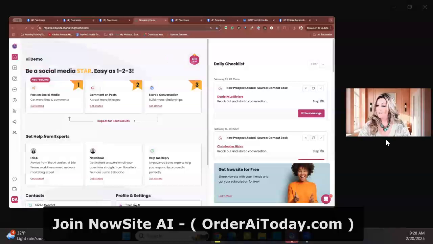Okay, so the AI suggests the best next step based on the prospect. It recommends the perfect message to move the sale forward, and it guides you step by step so you always know what to do. So the results are you never wonder what to say again, more confidence in closing conversations, and more sales with less stress.